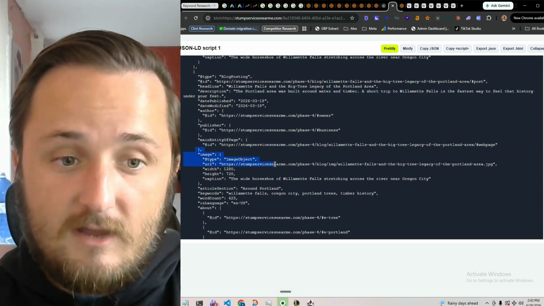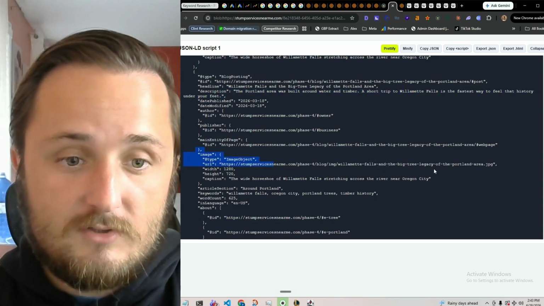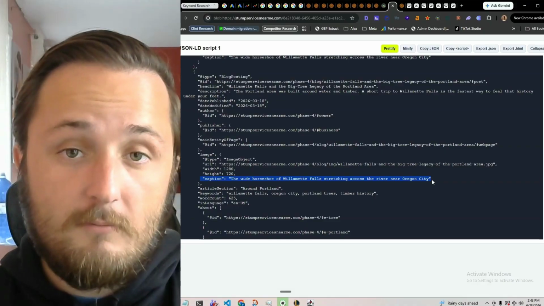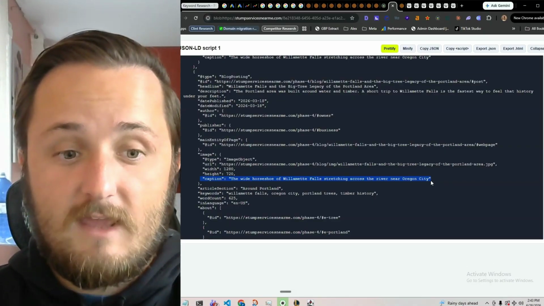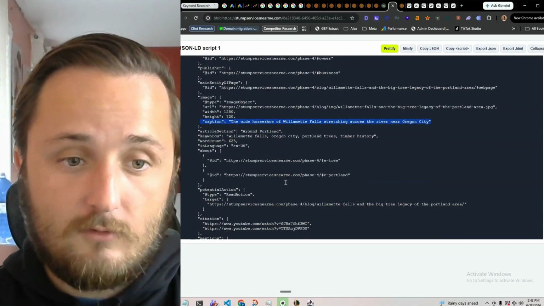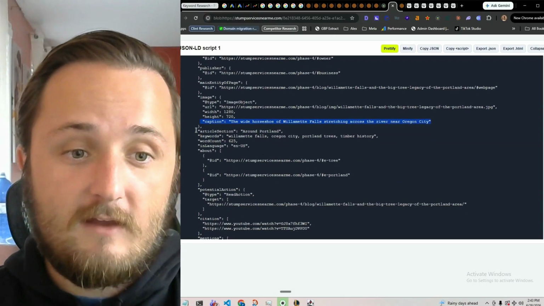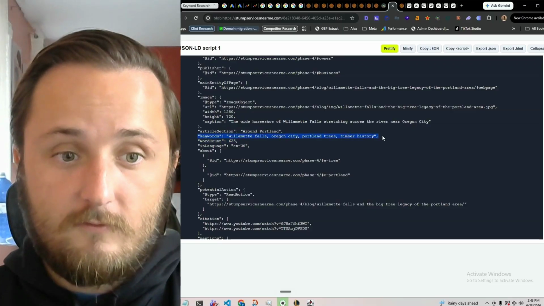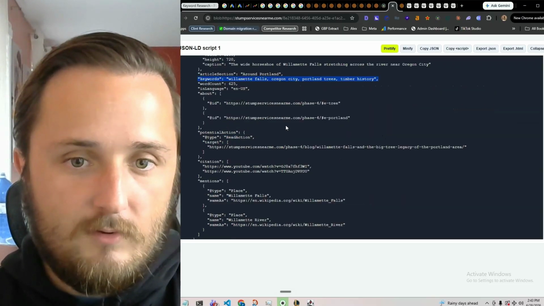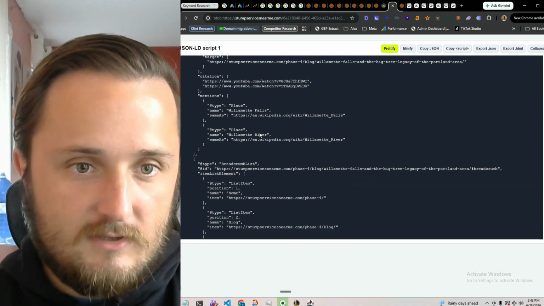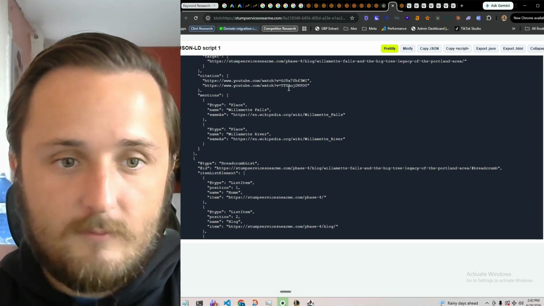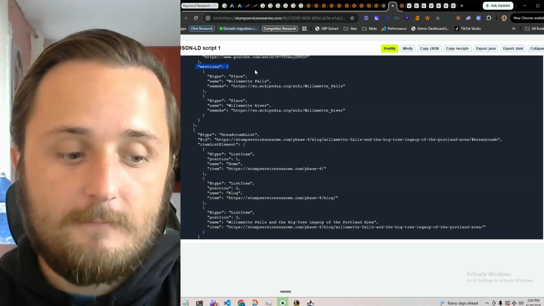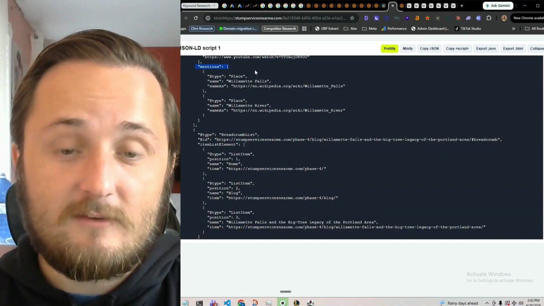Here we've got an image object. We've got the URL of the image, and we're telling Google more about this image. We've got a caption, and we can put more information in this. We could put another 2 to 3 sentences. We also have keywords, specific keywords for this page. Then we also have potential actions. We've got citations, where we got the information from, and mentions, right? We're telling Google, hey, this blog mentions these places.